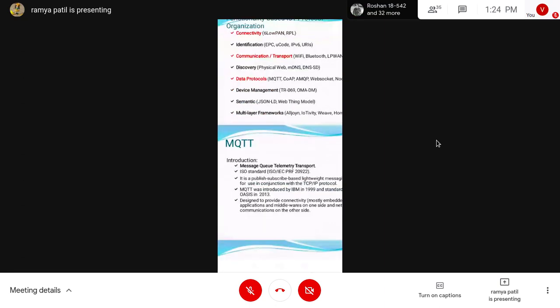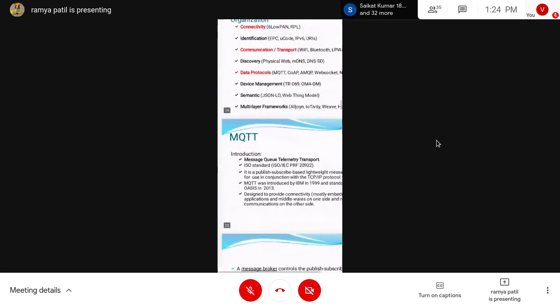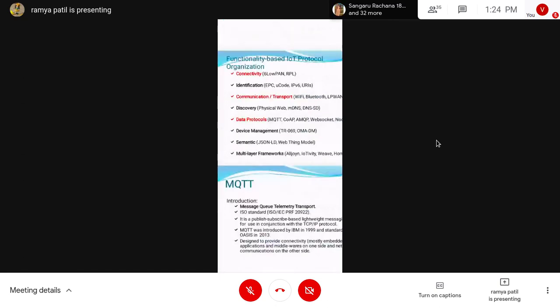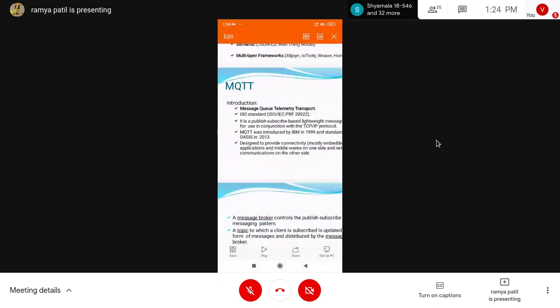Coming to the important protocols, the MQTT. Here we are talking about the MQTT. In the functionality based protocols, it is coming under the data protocol. So what is this MQTT? It is the Message Queue Telemetry Transport protocol. The ISO standard number for this is ISO IEC PRF 20922. This is the ISO standard for the Message Queue Telemetry Transport protocol, and it is a publish subscribe based protocol.